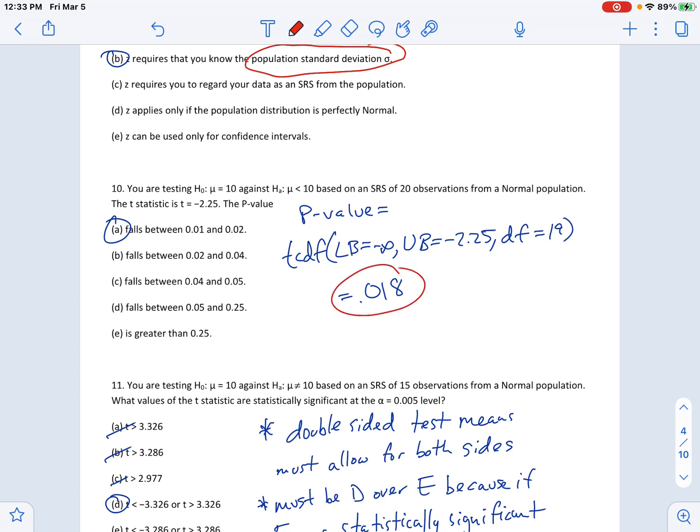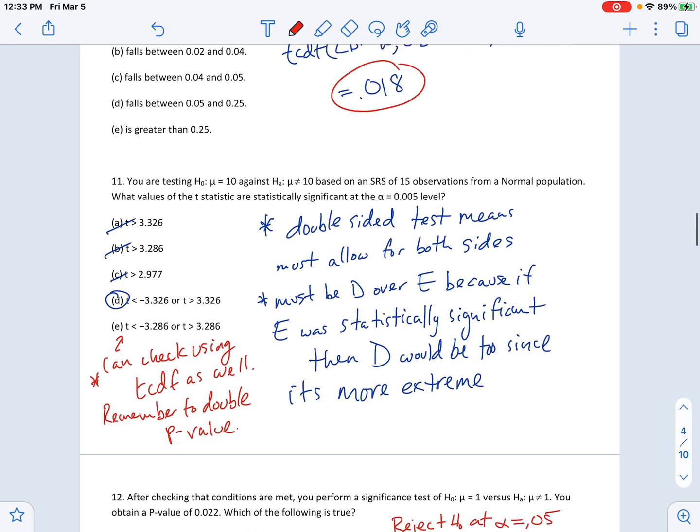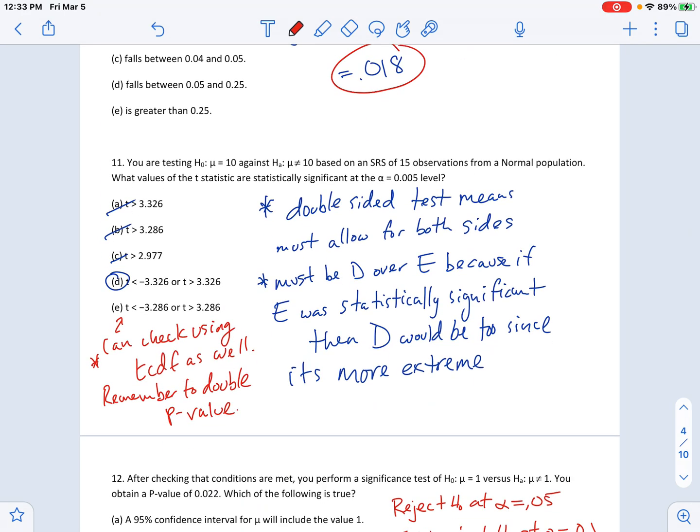You get a p-value of 0.018. Double check it's not two-sided, so I don't have to double it. And 0.018 falls between those two answers. The next one, we're testing, so they gave us a two-sided test. They give us a sample size. Which of them are statistically significant at alpha is 0.005? That's a really small alpha.